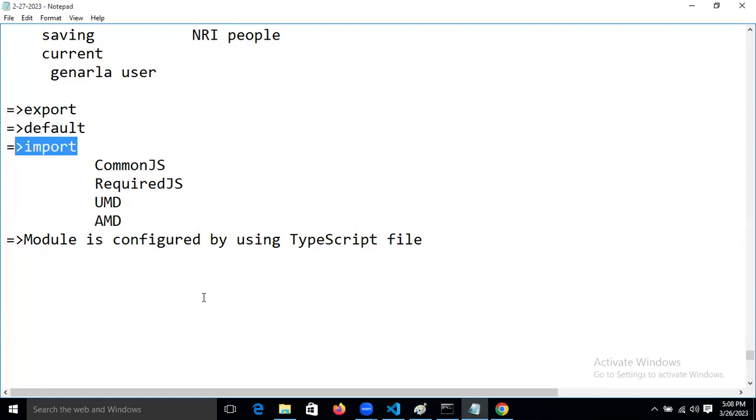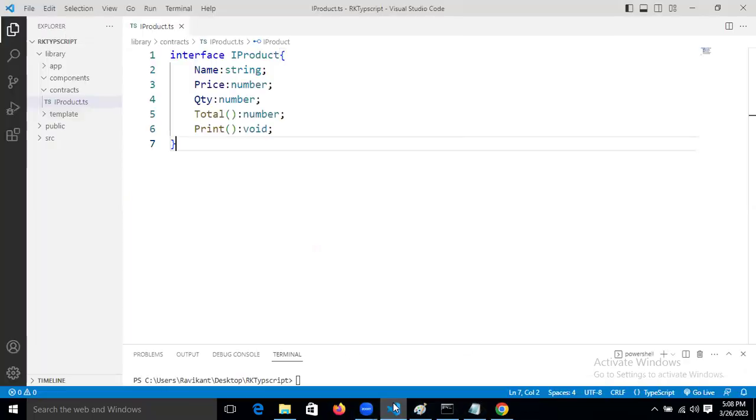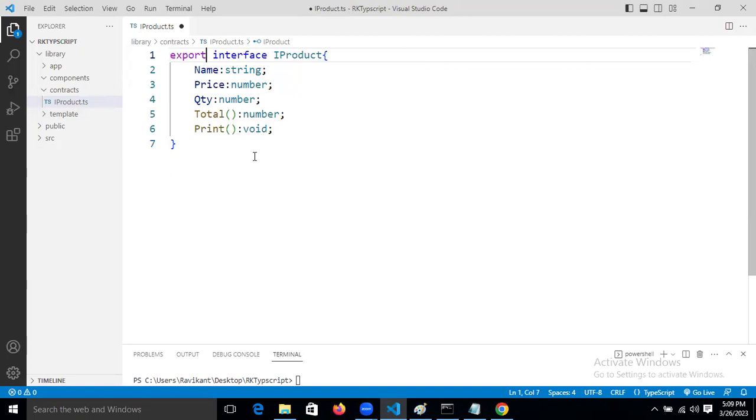We will make this interface export. Export is nothing but this interface will be visible outside the package also. We can access this interface outside. That is the reason we made this interface export.